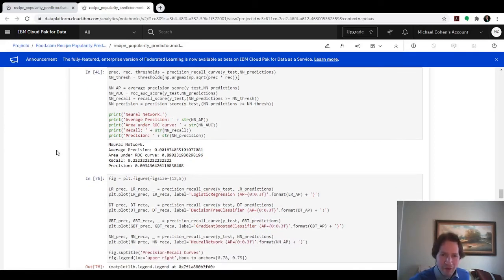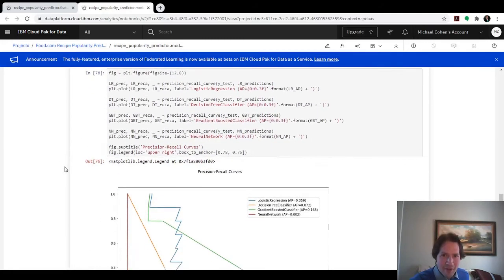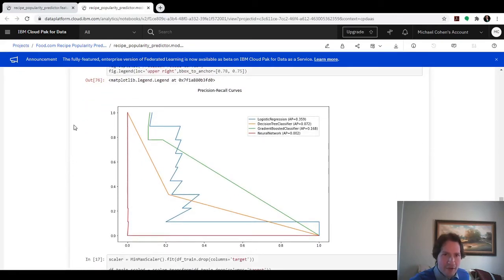So this neural network probably needs to be diagnosed, but maybe it needs to be trained on a different loss function or something. I didn't spend a lot of time diagnosing it because I felt that the logistic regression was already performing well, and it's the simplest model available. I hope that it's a sign of good feature engineering. That's the way that I'm interpreting it.